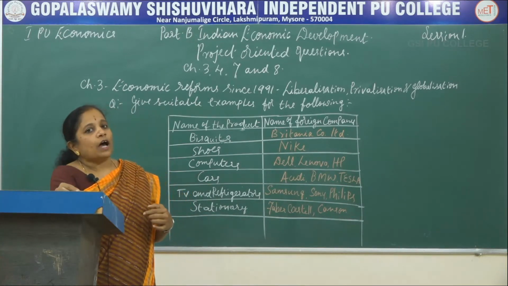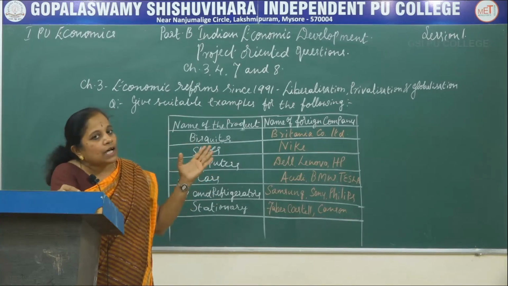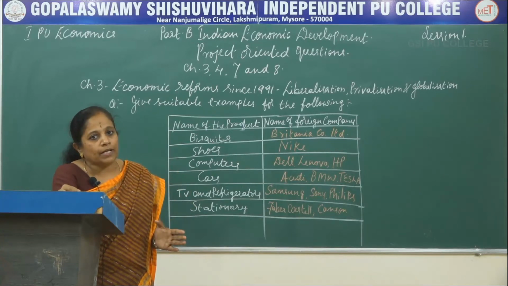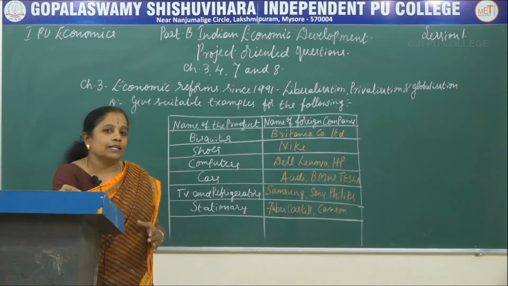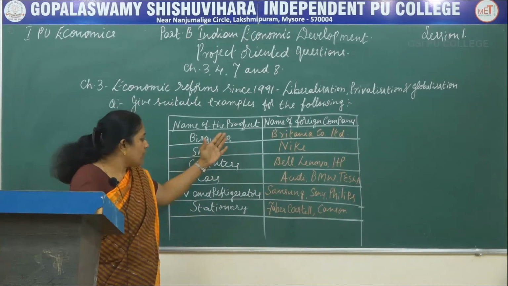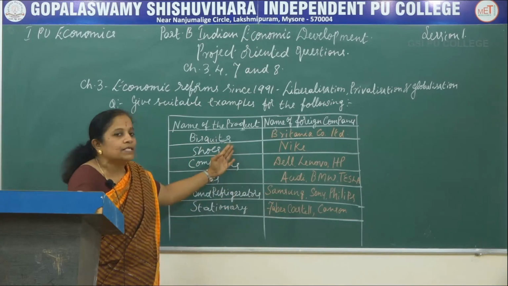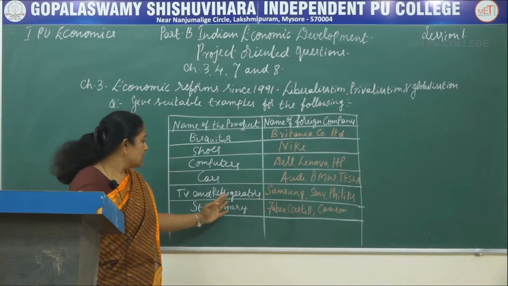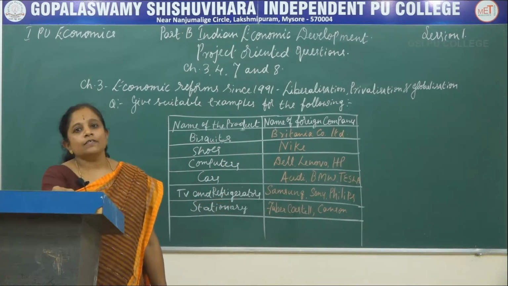So now, what are the products available in our country which belong to foreign companies? Here they have given you only a few examples: biscuits, shoes, computers, cars, TV, refrigerators and stationery.